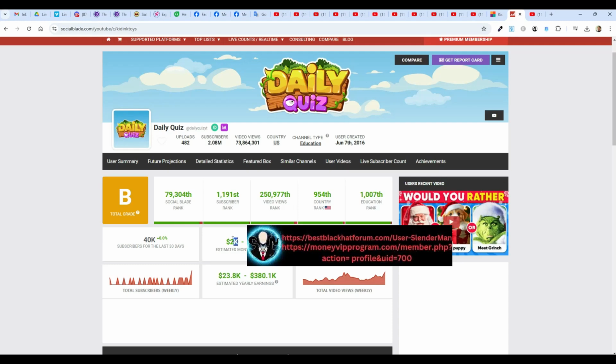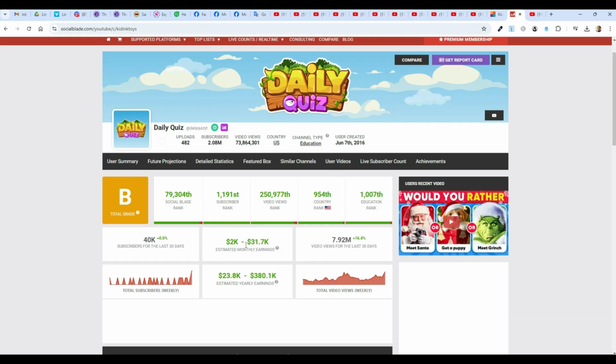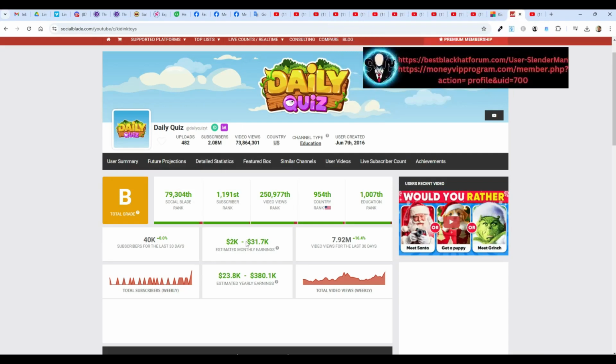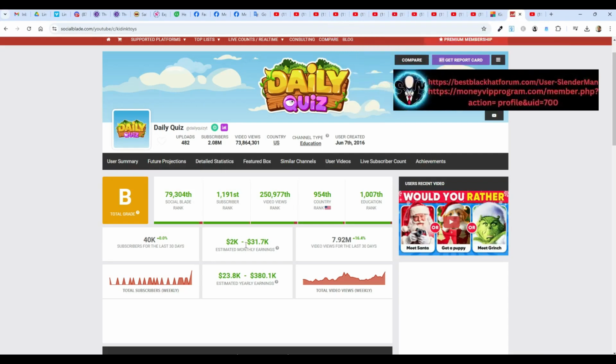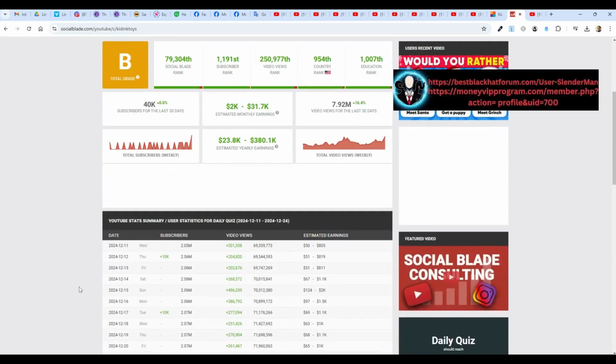It must be assuming here at $2,000 that it's a very low cost per thousand that advertisers are getting away with, and here it must be higher. So you really got to take this with some understanding, imagining that the real number is somewhere between. And with a range like that, let's just say $5,000 a month is the estimated earnings, maybe $6,000, maybe $10,000 a month. Whatever it is, even at $5,000 a month earnings, that's $60,000 a year. Not bad, all right? So let's scroll down a little bit here.